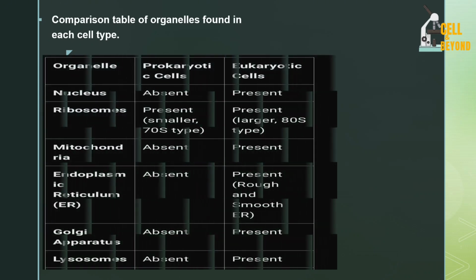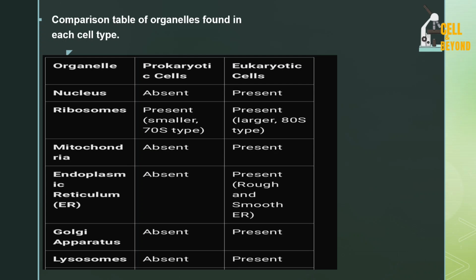Now there is a table in front of you that helps to compare each organelle in these two cells. For the nucleus, it is present in eukaryotes and absent in prokaryotes. Now look at the ribosomes. You can see that they are both present, but in the prokaryote it is smaller while in the eukaryote it is larger.